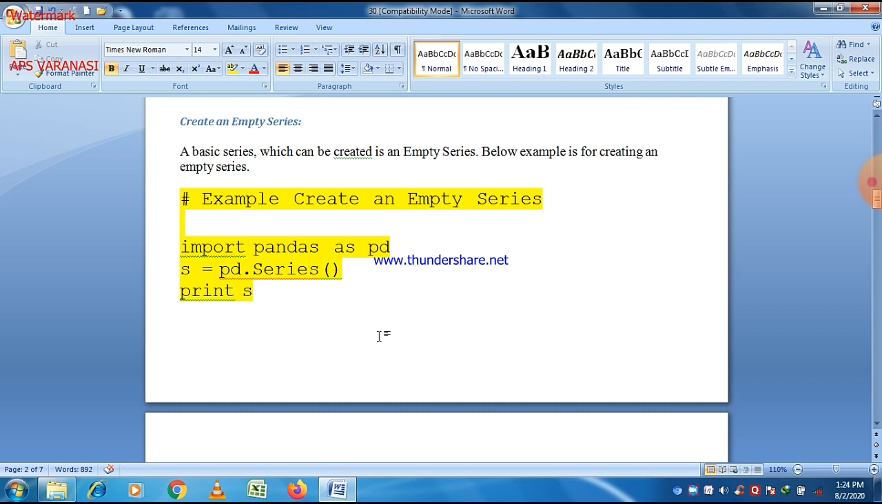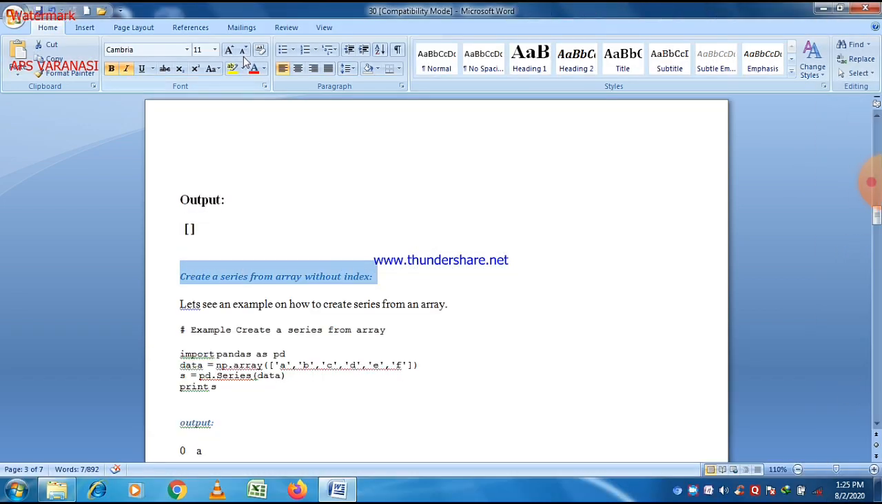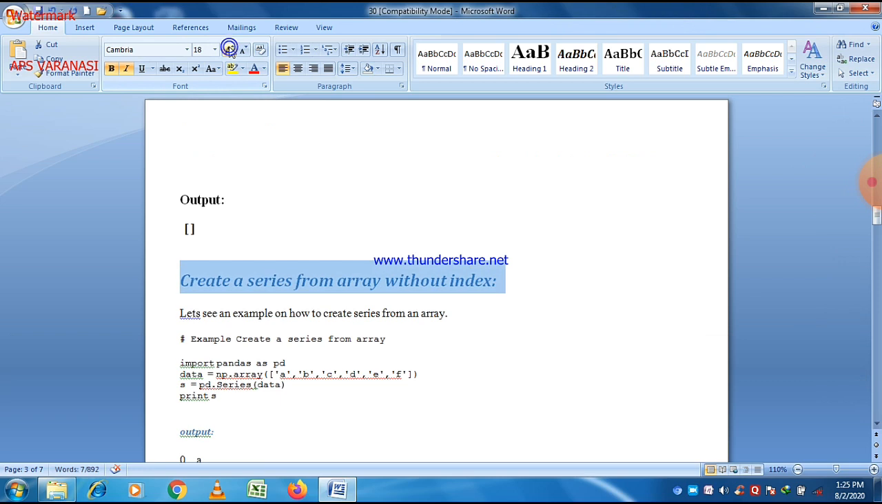So this is an example of how to create a series in Python pandas. Always remember that pandas is the name of the module and library, and Series is a method that belongs to that library. So the output will look like this.